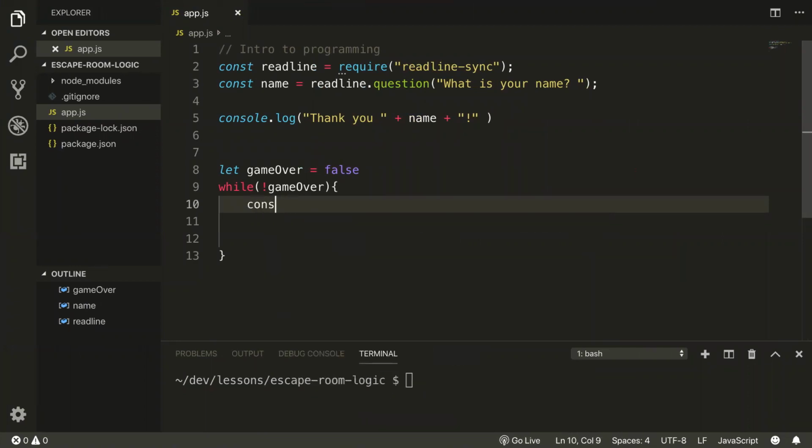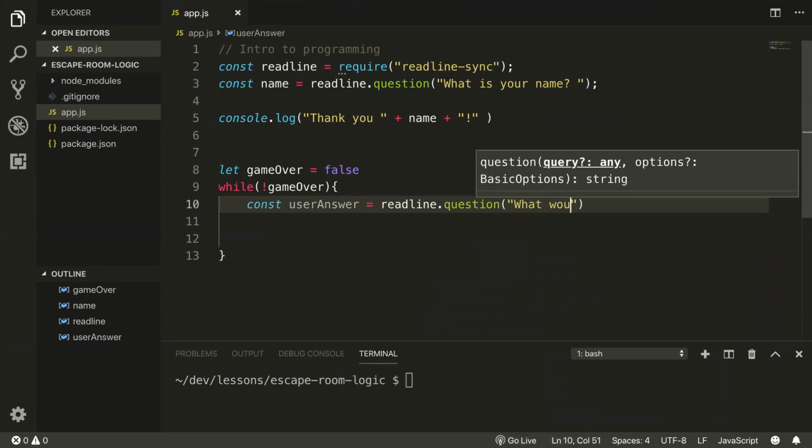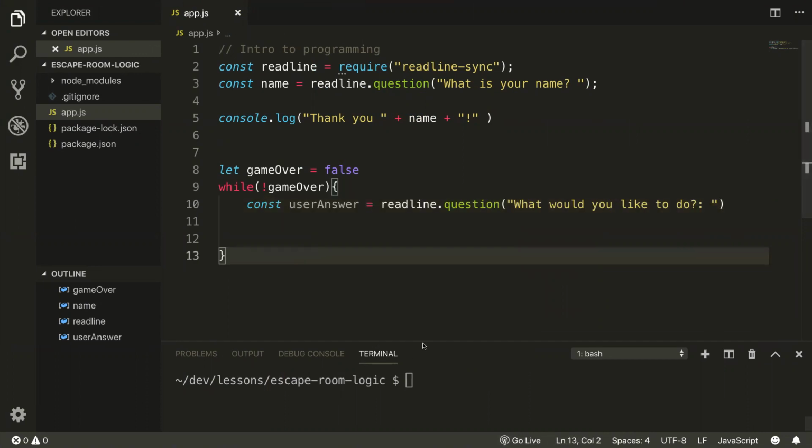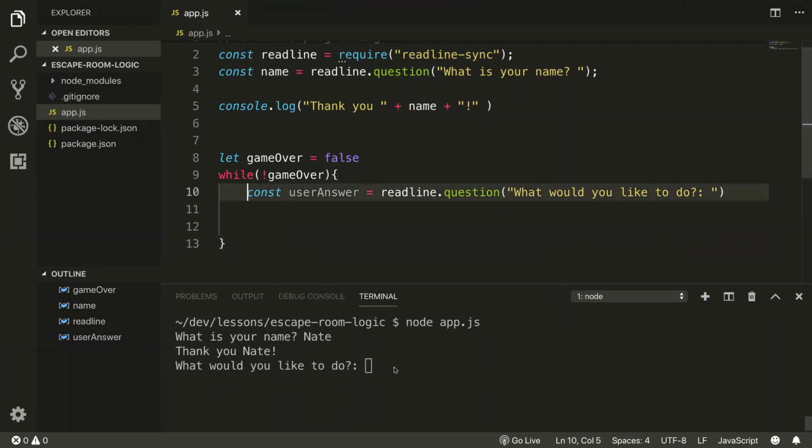Const userAnswer equals readline.question, what would you like to do? And let's see how that changes our while loop. What is your name? Nate. Thank you, Nate. What would you like to do? And notice my while loop is not breaking my program. It has stopped right here waiting for my answer.